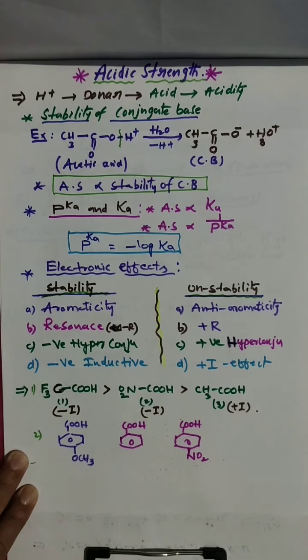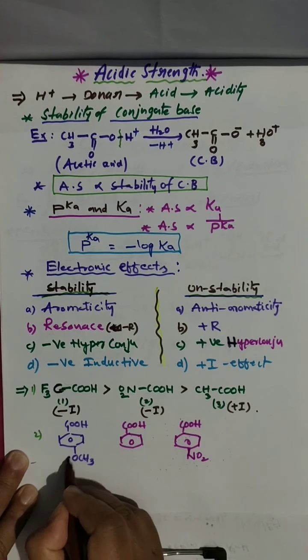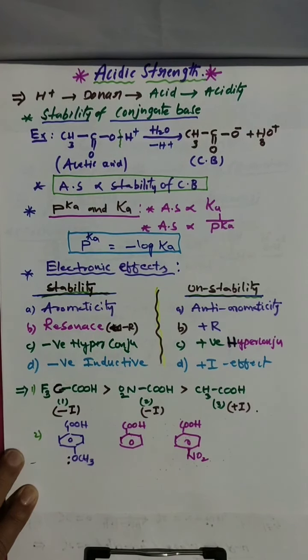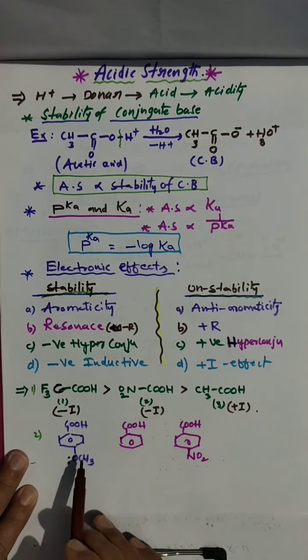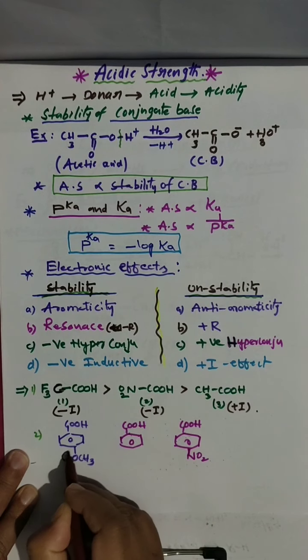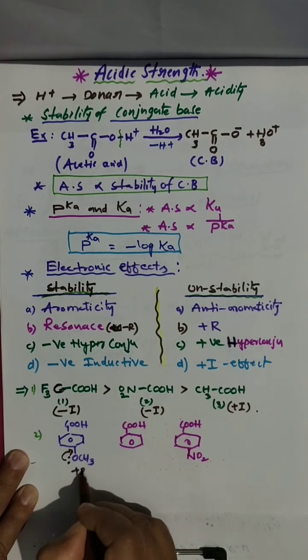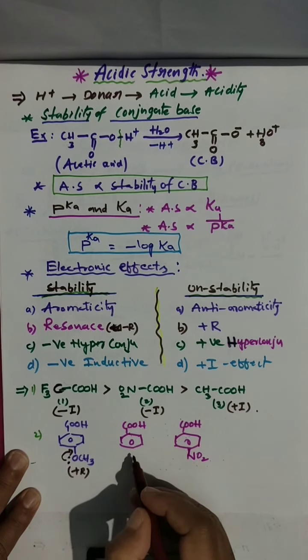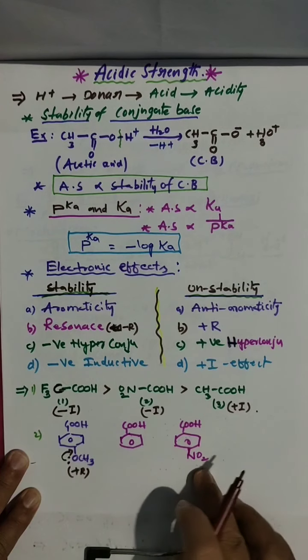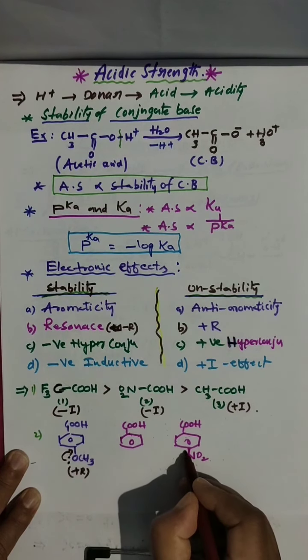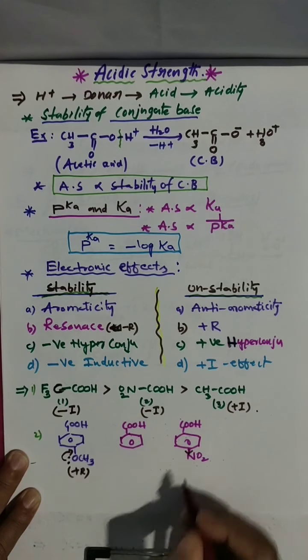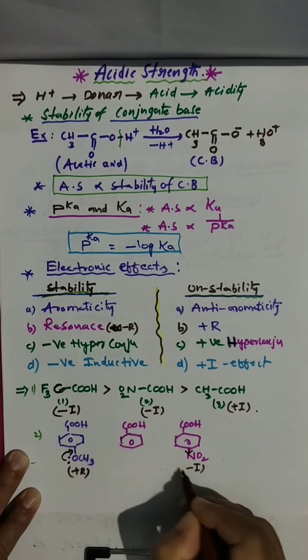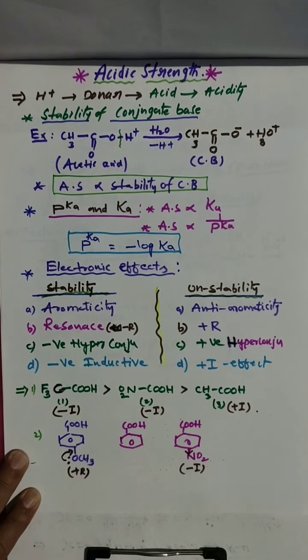On oxygen, lone pairs are there. On oxygen, lone pairs. Clear? On oxygen, what we have? Lone pairs. So it will donate to the benzene ring. So plus R, it will show resonance. Here no plus R, no minus R, whatever it may be. Here you go for NO2, an electron withdrawing group. It will show minus I effect. Clear now?